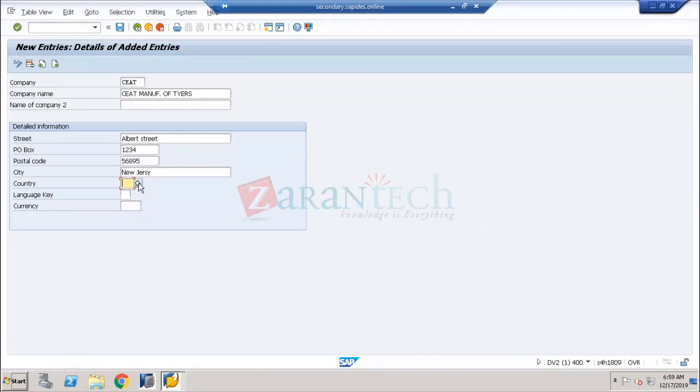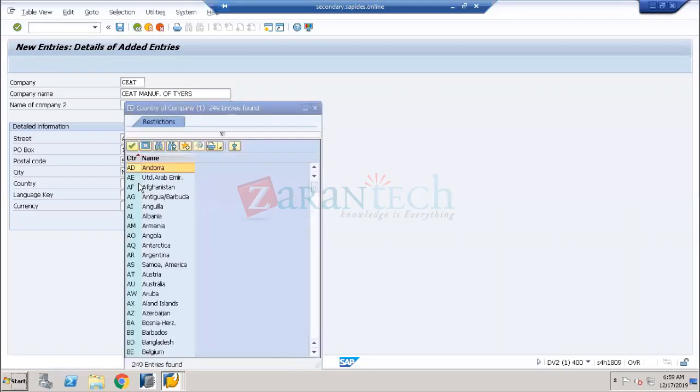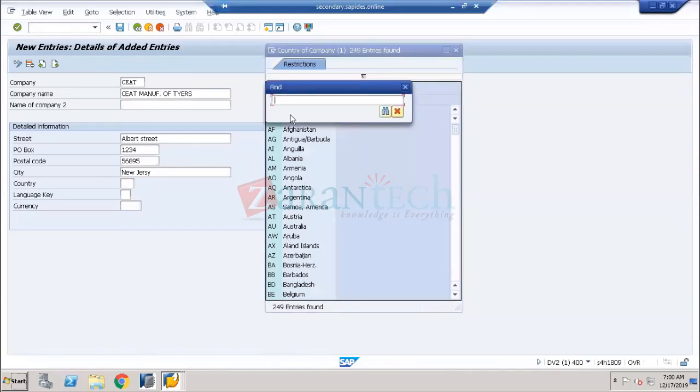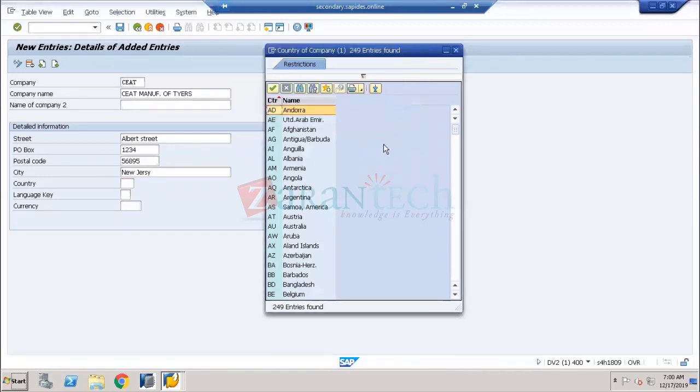This is called the search help. Click on the search help or F4. You can find all the countries over here. 249 countries are available, already standard in SAP. From this, you can go and find Malaysia or something like that. Or if you want to see all the countries, these are all the countries.